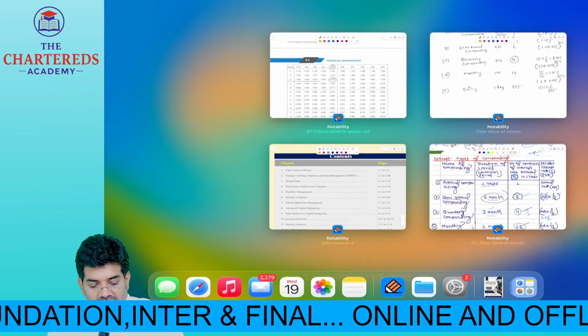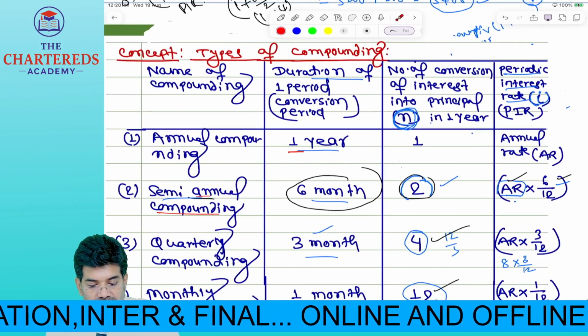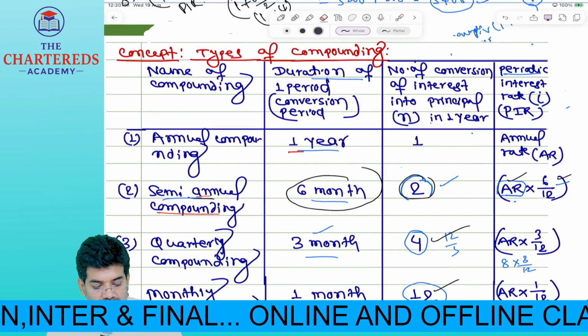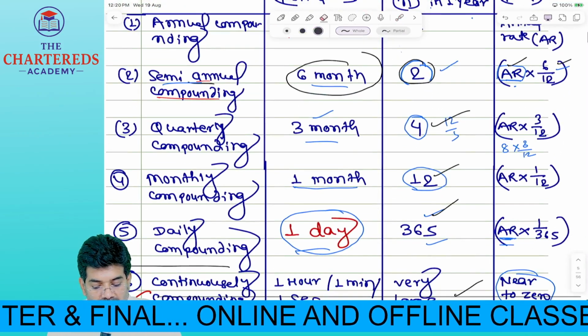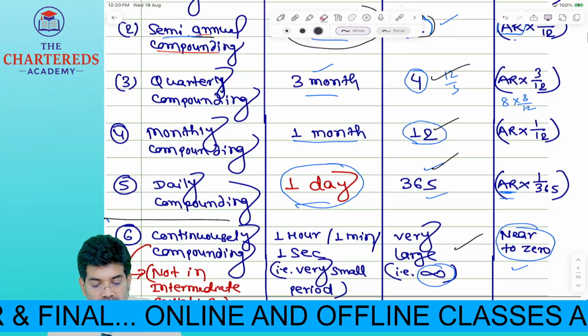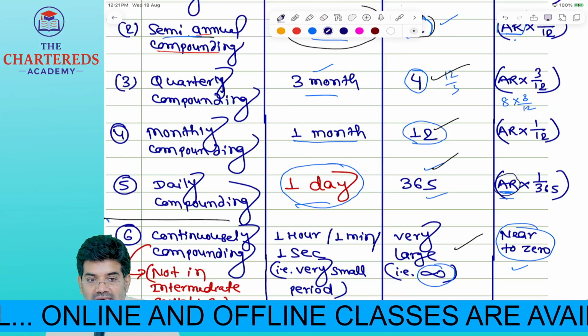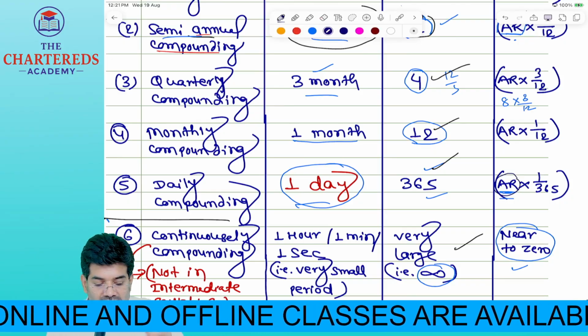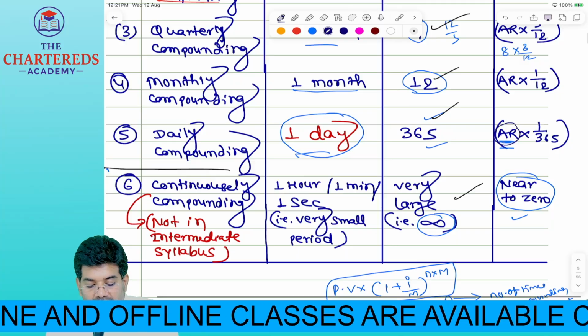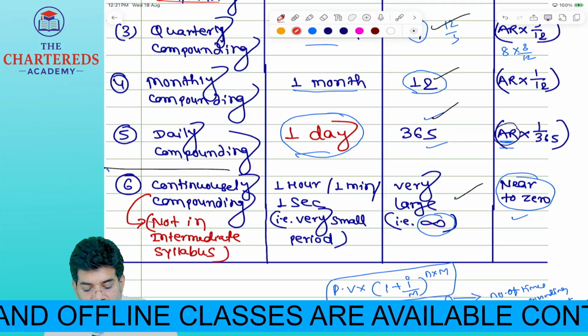So these are the various scenarios I have given here. In case of daily compounding, your annual interest rate, annual rate into 1 divided by 365. That rate you can consider. Continuous compounding is something new.